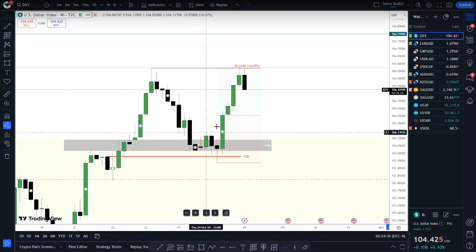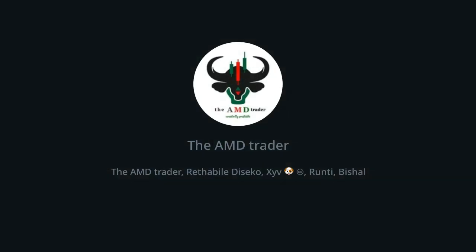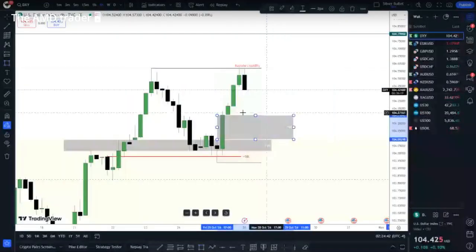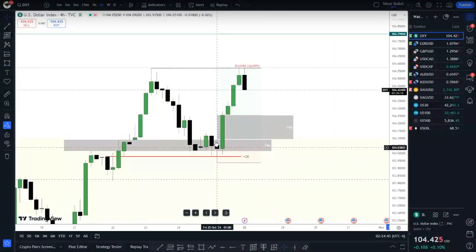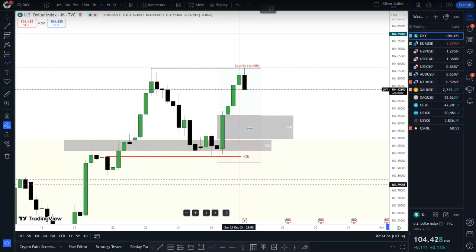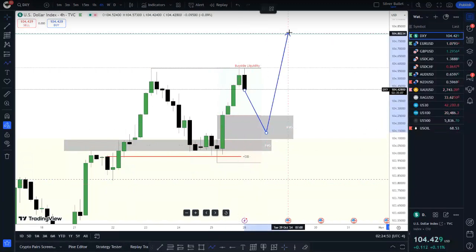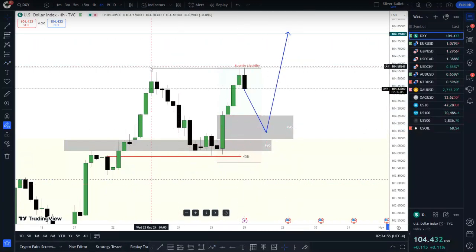So if you can put a discount, we have this discount fair value gap over here. So if you can push down into this fair value gap, this will be ideal. Or maybe you can check the fair value order block and breaker as well here. I want to see how price will do to the downside as well, but I want to see price doing this type of move, and then before it can continue to the upside. Which means this equal highs will be a very key draw on liquidity for this week.